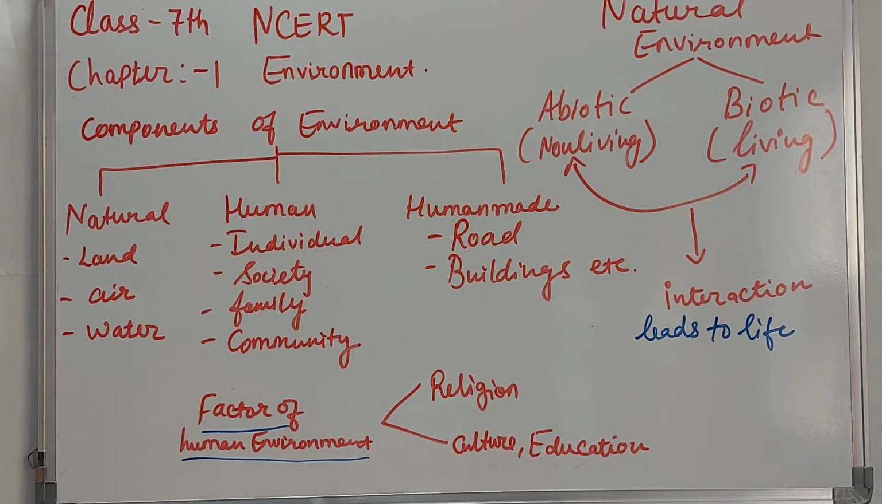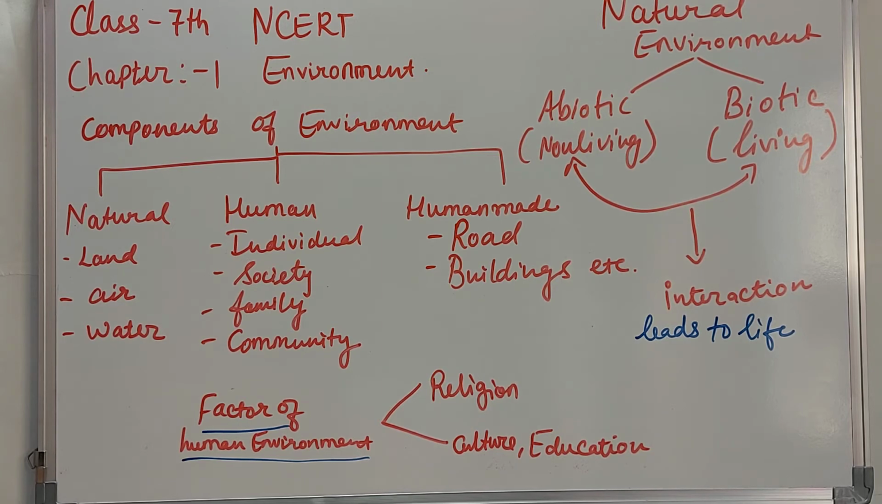Then comes human made. What all things humans have made comes under human made. Any artificial thing that humans have made can be included in human made or man made environment. A few examples are road, building, hospital and medicines. These are all human made.